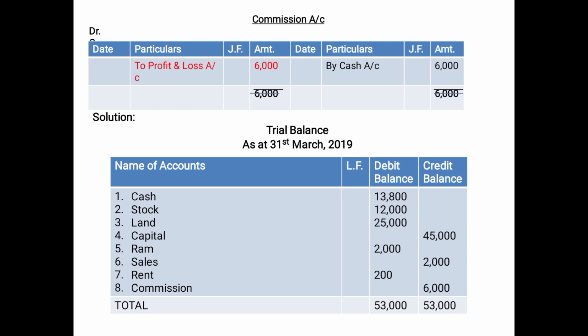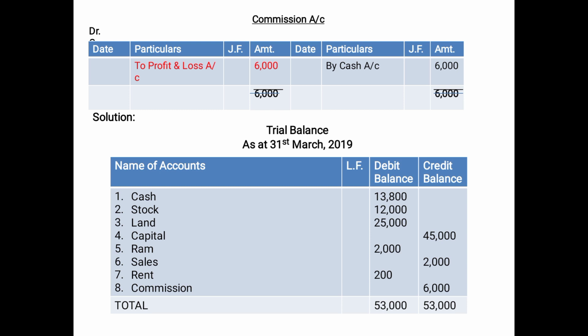As you can see, the amount has been transferred to profit and loss account on the debit side, 6,000. That means definitely the credit side of commission account was greater than the debit side, and therefore we will transfer this amount on the credit side of the trial balance in front of commission account.